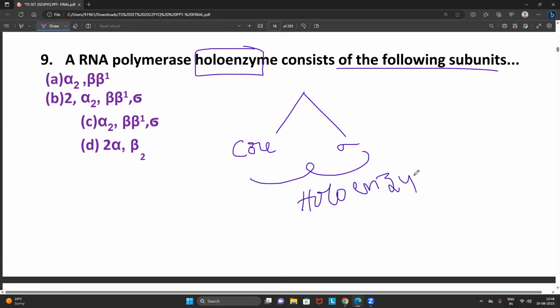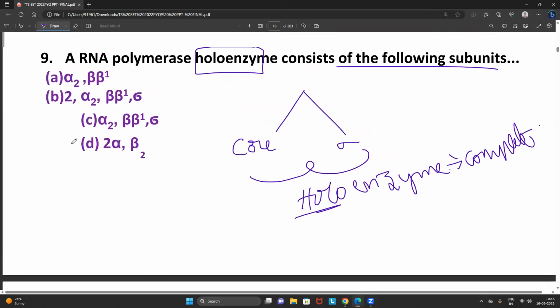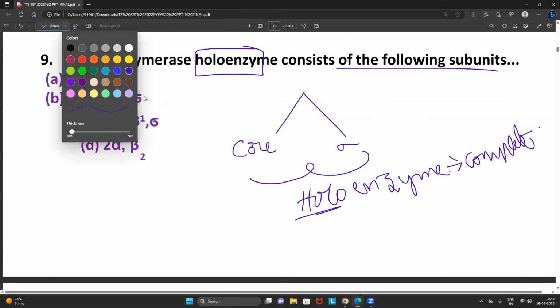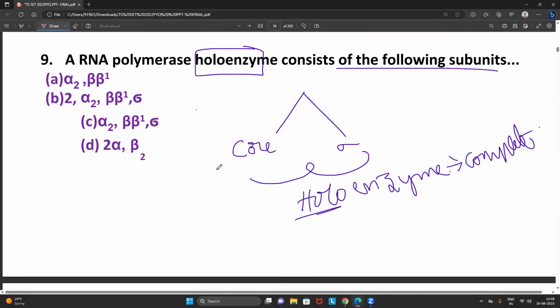It is also a straightforward question. What do you mean by the word holoenzyme? Holoenzyme means, friends, a complete enzyme. Every student commonly knows that. So what are these core subunits made up of? Core subunits are made up of alpha, alpha 2, beta, beta prime. So these are all core subunits. When I add the sigma factor, then core plus sigma becomes a holoenzyme.